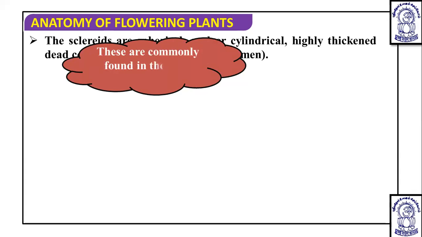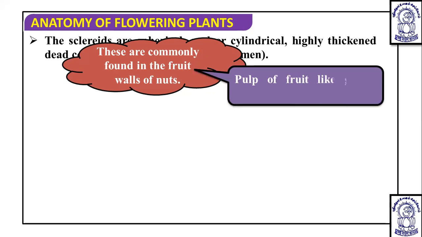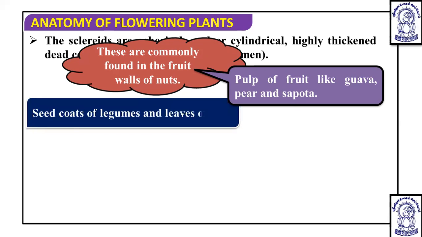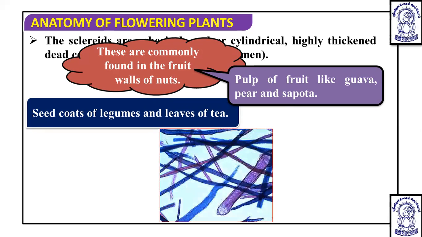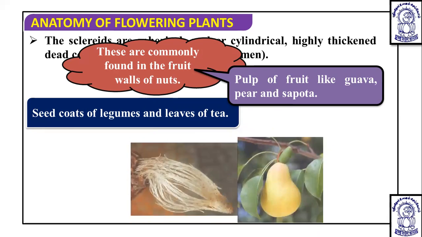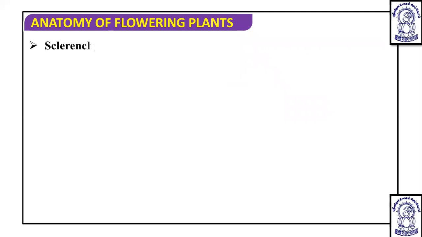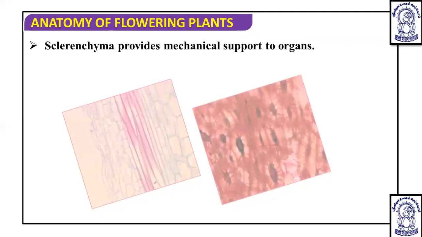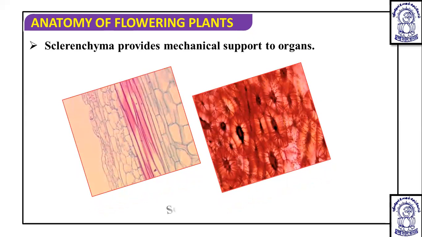If we talk about this, these are commonly found in the fruit walls of a nut, and in the pulp of fruit like guava, pear, sapota. You will see the presence of these sclerids. In some legumes, the seed coat of legume, and in the leaves of tea, they particularly have these sclerids. Sclerenchyma provides mechanical support to the organ, and these are the different types of sclerenchyma.